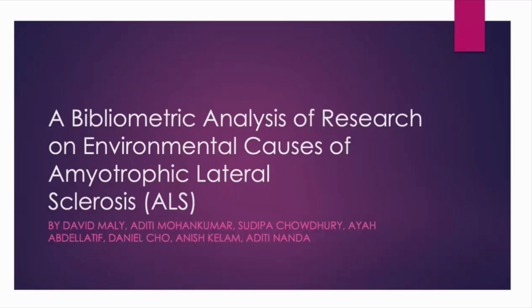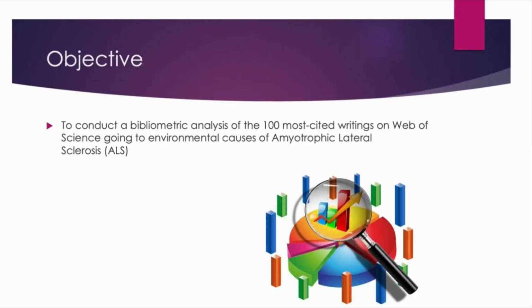This is a bibliometric analysis of research on environmental causes of ALS. The objective of this research was to conduct a bibliometric analysis of the 100 most cited writings on Web of Science, the research database, relating to environmental causes of ALS.